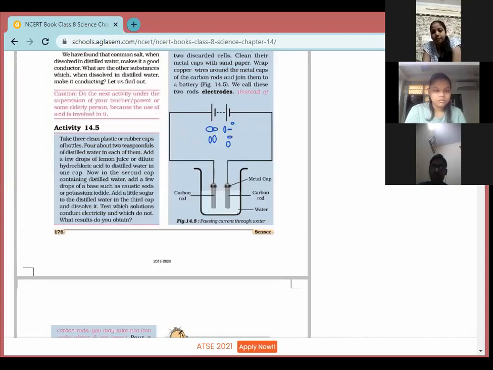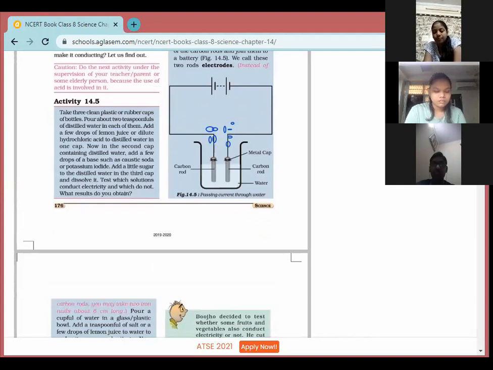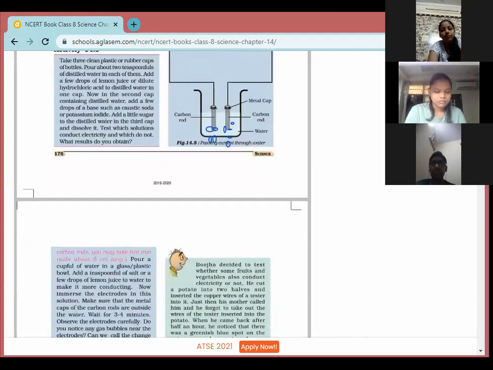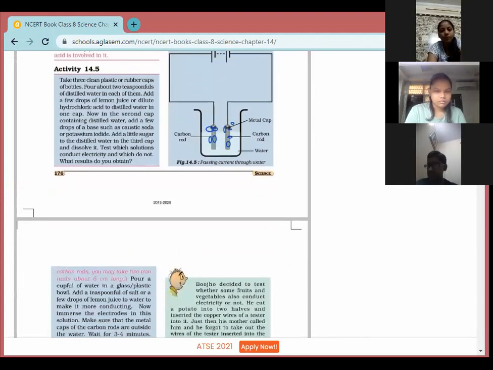When electric current starts flowing, जब हमने इसको switch on कर दिया, current flow करना start कर जाता है. After few 4 or 5 minutes, what we are able to see? We are able to see bubbles around these electrodes. Now our question is, from where these bubbles have come? Why these bubbles are there?